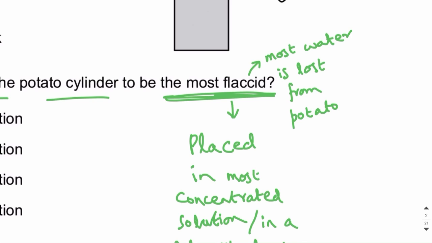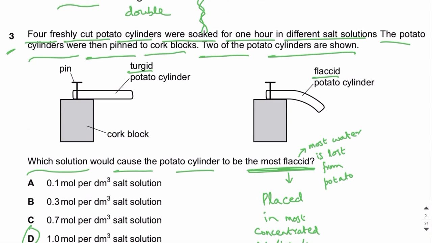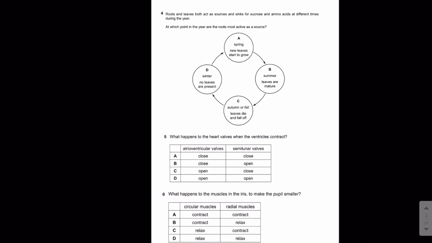So if the potato has to lose a lot of water, it should be placed in a solution which has the least water potential, and the solution which has the least water potential is the most concentrated. So the answer will be D, that is 1.0 mole per dm cube salt solution, which is the most concentrated, and it will cause the potato to become most flaccid. Let's move on to MCQ number 4.